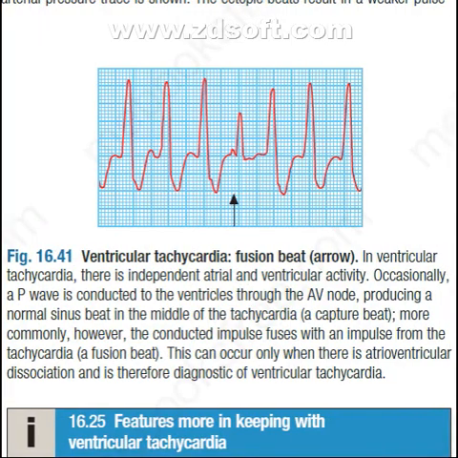Here the ECG shows ventricular tachycardia and there is presence of fusion beat. In ventricular tachycardia, there is independent atrial and ventricular activity. Occasionally, a P wave is conducted to the ventricles through the AV node, producing a normal sinus beat in the middle of the tachycardia, that is a capture beat. More commonly, however, the conducted impulse fuses with an impulse from the tachycardia, that is a fusion beat. This can occur only when there is atrioventricular dissociation and is therefore diagnostic of ventricular tachycardia.